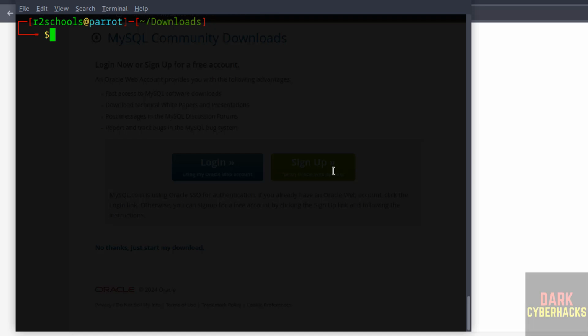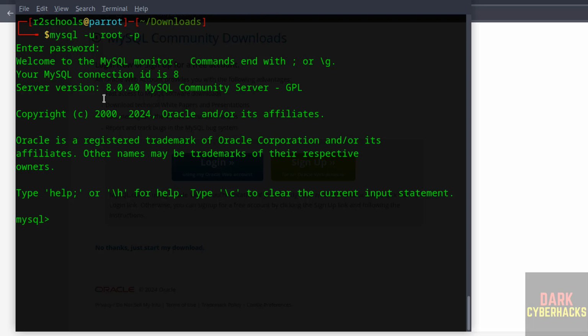Now connect to MySQL server. Sudo mysql -u root -p. Then provide the password of MySQL root user that we have given. See, we have installed MySQL server 8.0.40. Also verify, select version. See, we have installed MySQL 8.0.40.